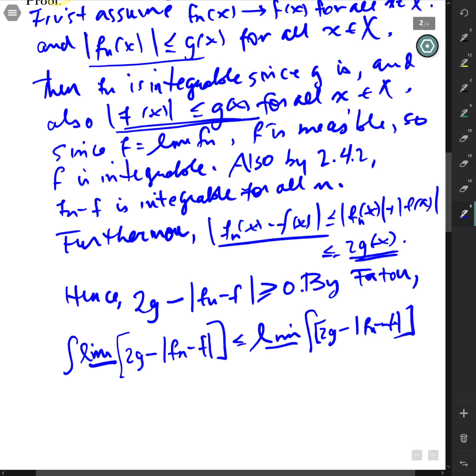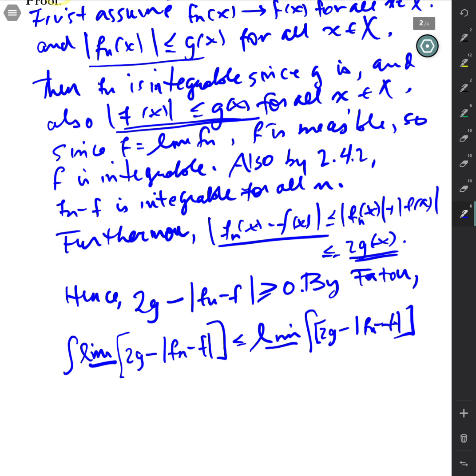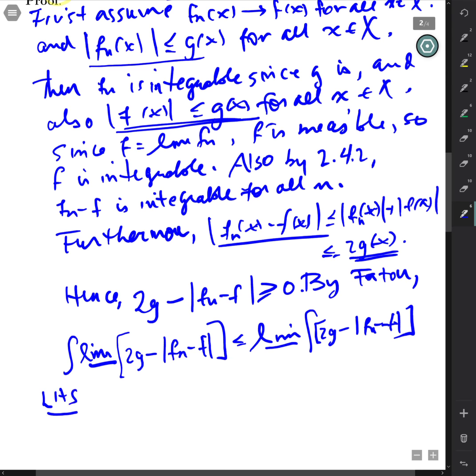So I'm going to analyze the two sides separately, and we'll look at how they work out. So on the left-hand side, first of all, we actually have a limit. The left-hand side, we know that 2g minus absolute Fn minus f, like so. Well, the Fn is going to f.